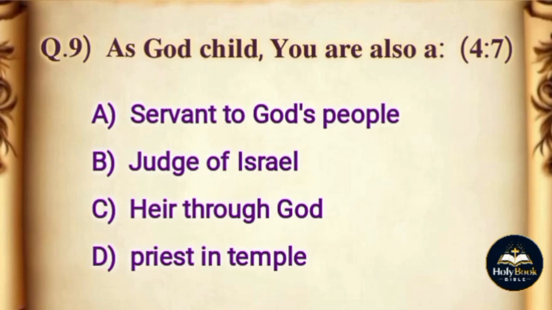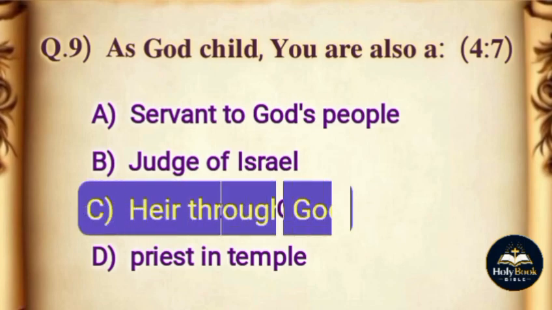Question. As God's child, you are also a. Options: A. Servant to God's people, B. Judge of Israel, C. Heir through God, D. Priest in temple. The correct answer is option C. Heir through God.